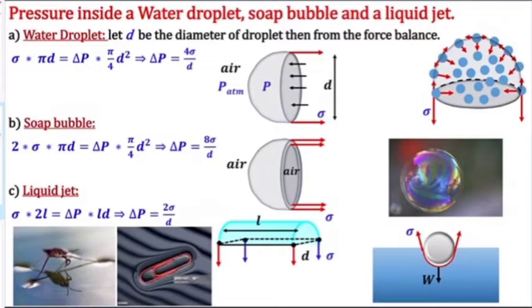Now coming to the soap bubble. See, this is a soap bubble. A soap bubble usually has two surfaces.